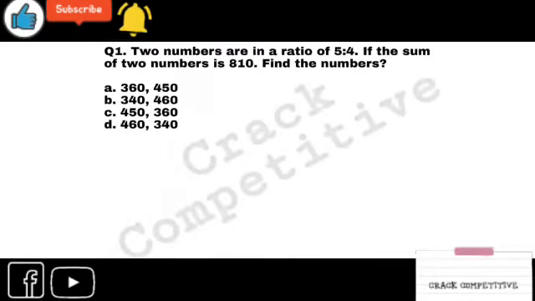Look at the first question. How will you calculate this? Two numbers are in a ratio of 5 is to 4. If the sum of the two numbers is 810, then find the numbers. Four options are given. Okay.